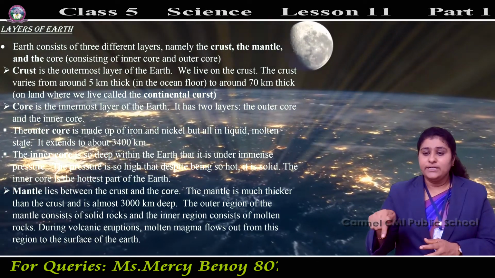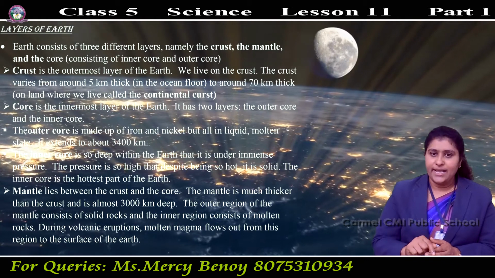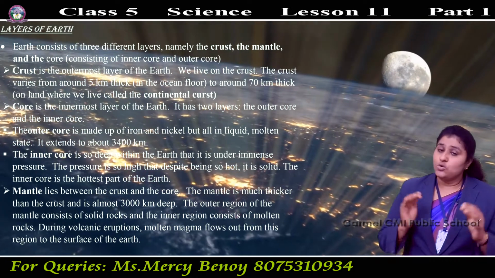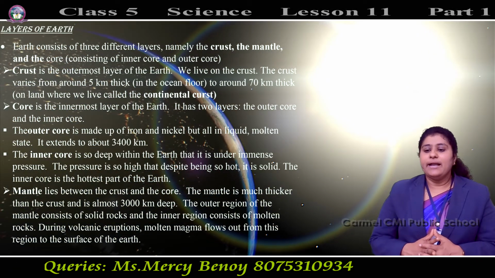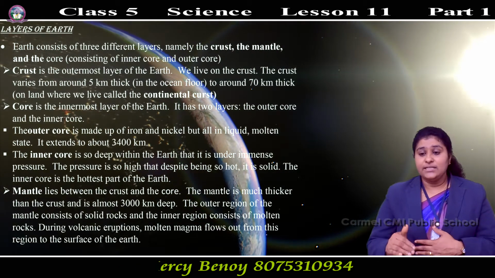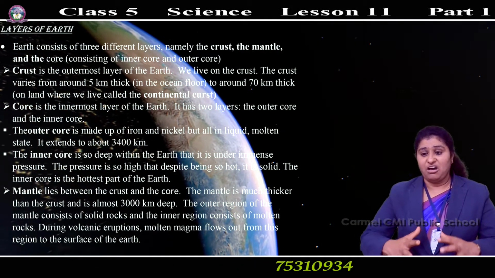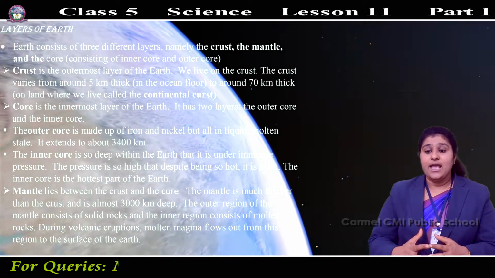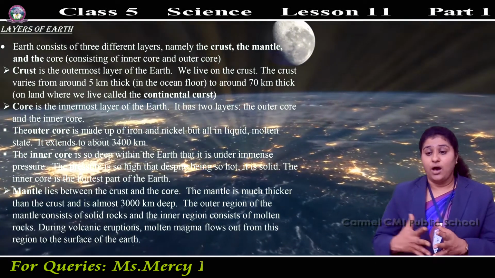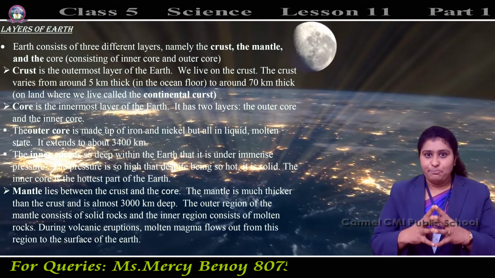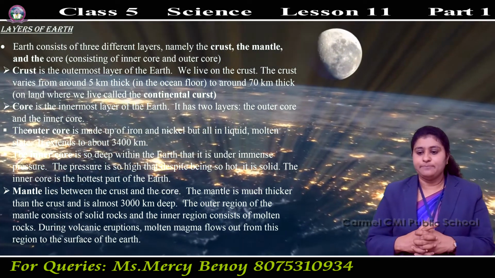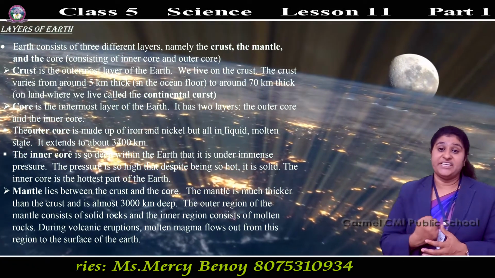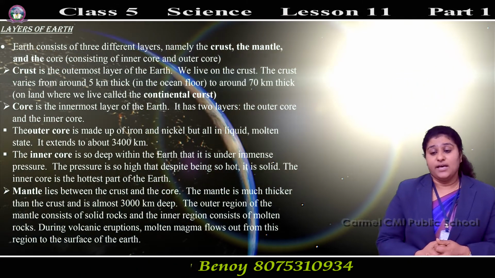So the outer core is made up of iron and nickel in a liquid, molten state. The inner core is also made up of iron and nickel, but it is so deep within the earth and under immense pressure. The pressure is so high, and it is also very hot, but because of the high pressure, it is in a solid state. The inner core is the hottest part of the earth.